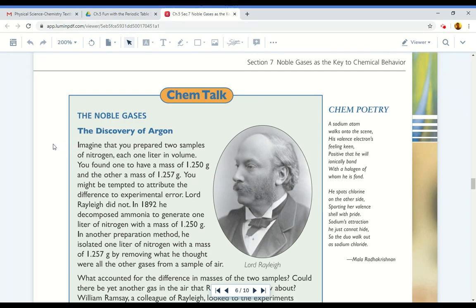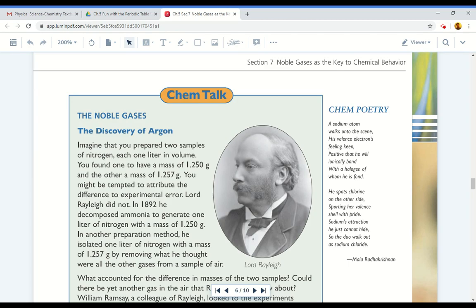Imagine that you prepared 2 samples of nitrogen, each 1 liter in volume. You found one to have a mass of 1.250 grams and the other a mass of 1.257 grams. You might be tempted to attribute the difference to experimental error.